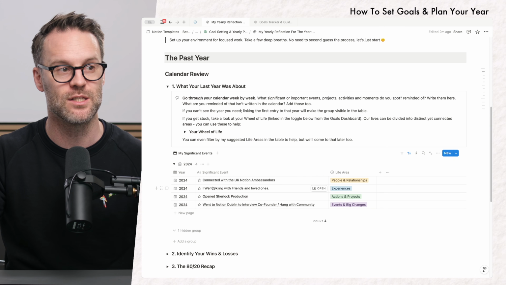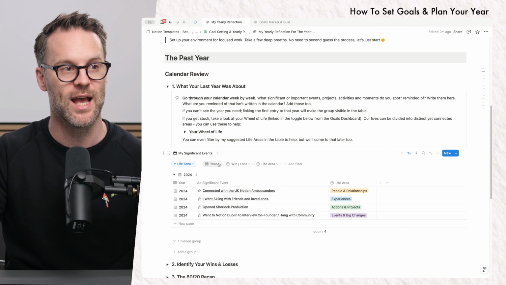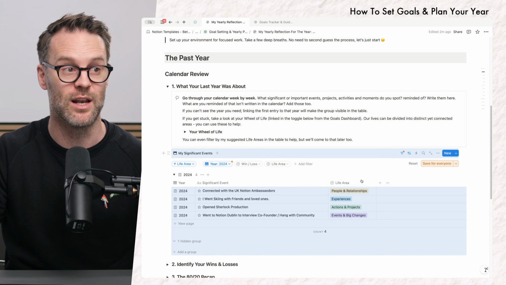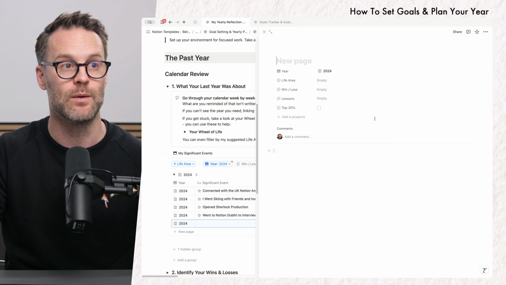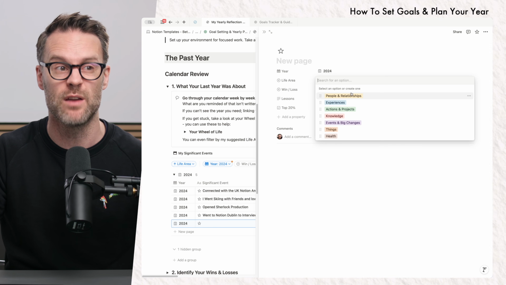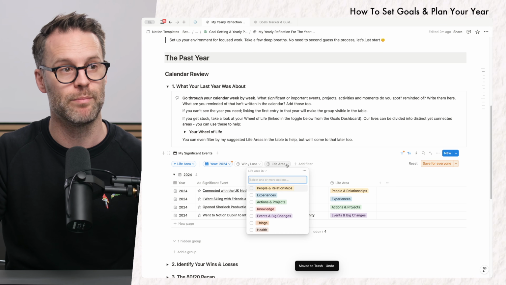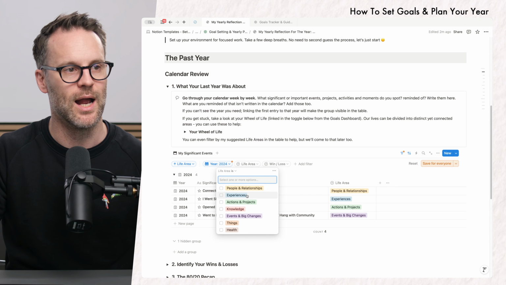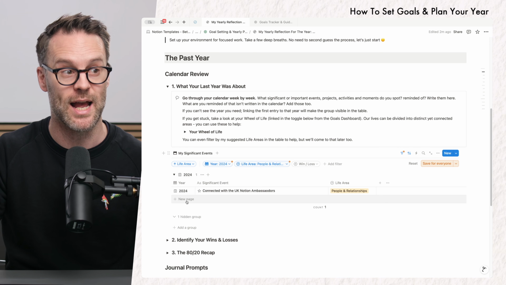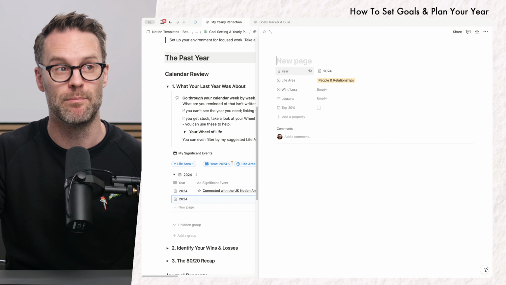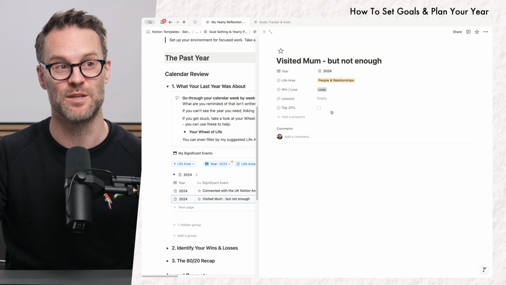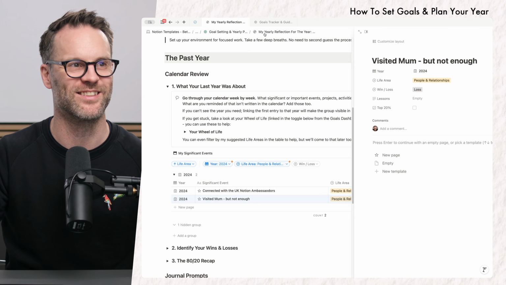Now, if you're using this system, you might find you want to turn on your filters and set the year to the year that this was in. And then it will mean, if you leave it like that, every time you add a new item, it will automatically link it to that year. That's really worthwhile. And you could just work through in life areas as well. So you might also want to pick your life area here and highlight it as I'm just going to focus on people and relationships. And then you could start to just add new items in and it will filter it by those things. And therefore you can start to be thinking of whether these are good or bad things, right?